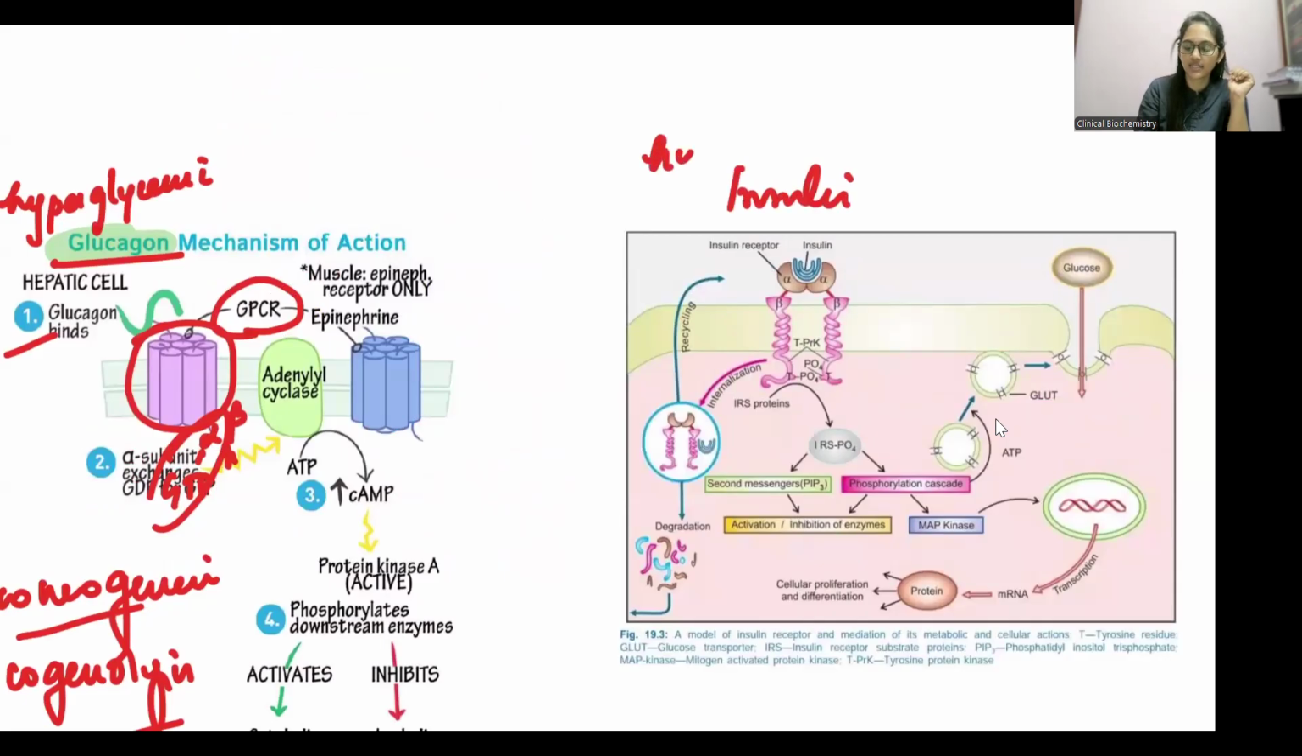Insulin is a hypoglycemic hormone. So basically, it is required to decrease the blood glucose levels. Or in other words, it helps in the utilization of glucose by the cells. So how does it act?